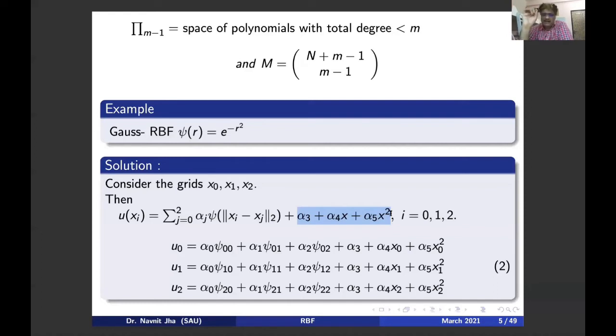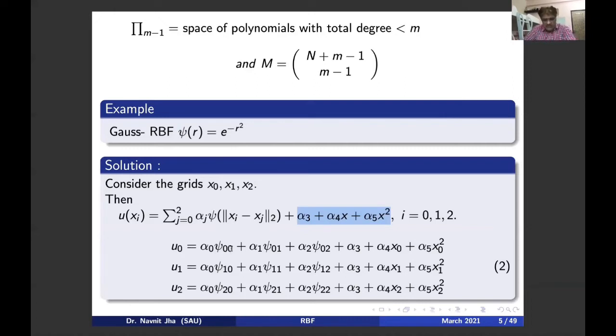So here in this case, given the calculation constraint, I have taken a second order polynomial, and in the sigma I have taken a Gaussian function. Now I have denoted the value of psi at the norm of xi minus xj like this.